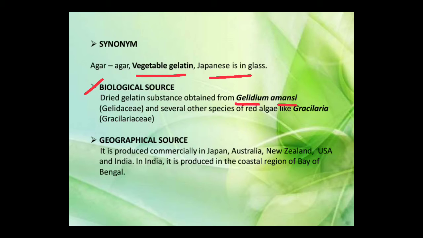Gelidium amansii, of the family Gelidiaceae, and several other species of red algae like Gracilaria, from the family Gracilariaceae. The geographical source: it is produced commonly in Japan, so that is why it is called Japanese isinglass, and also in Australia, New Zealand, USA and India. In India, it is produced mainly in the coastal region of the Bay of Bengal.